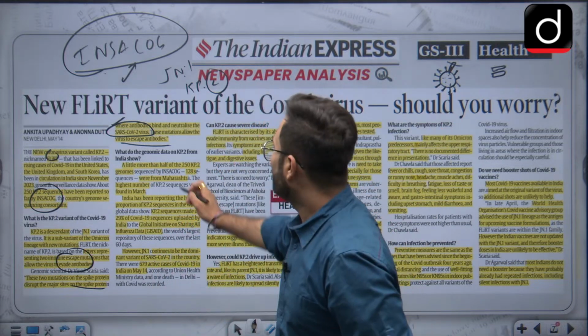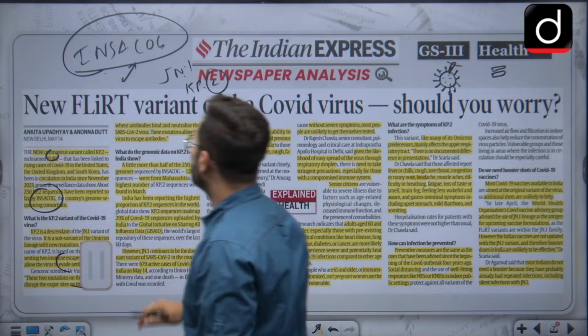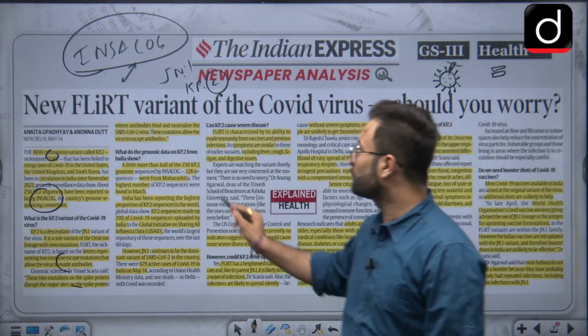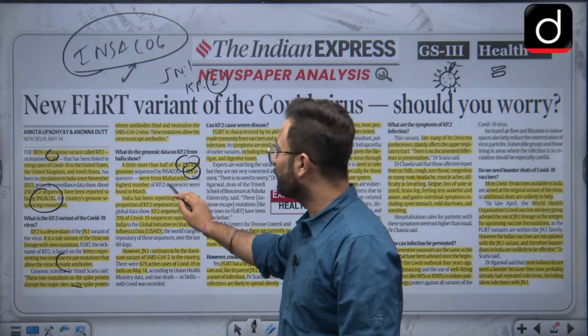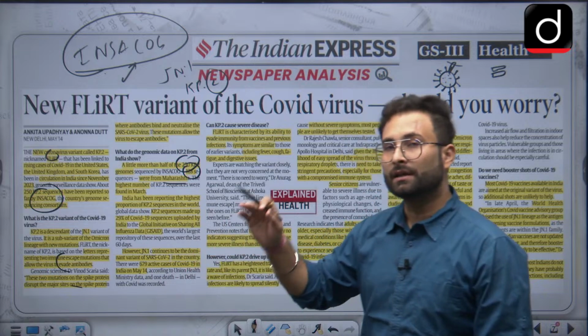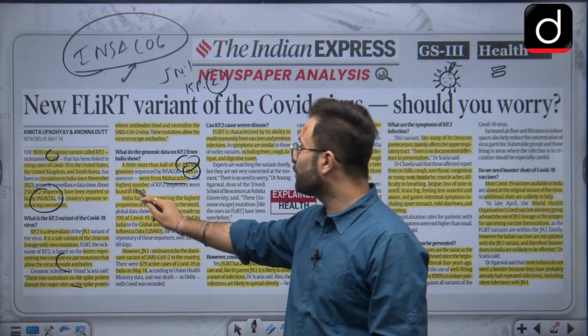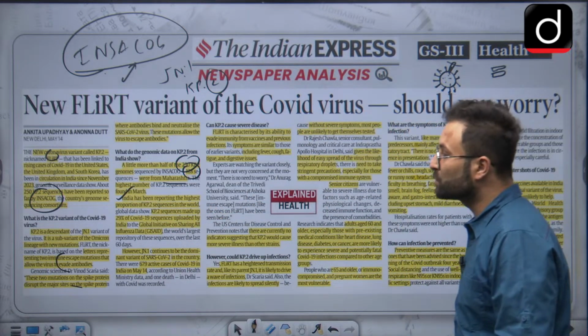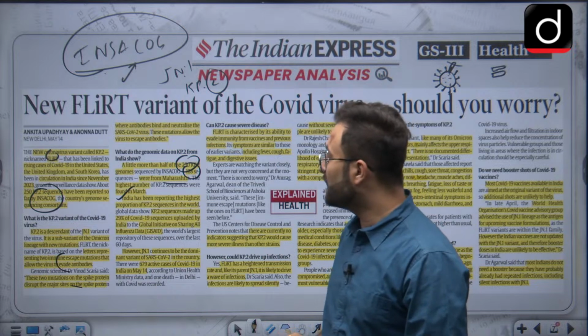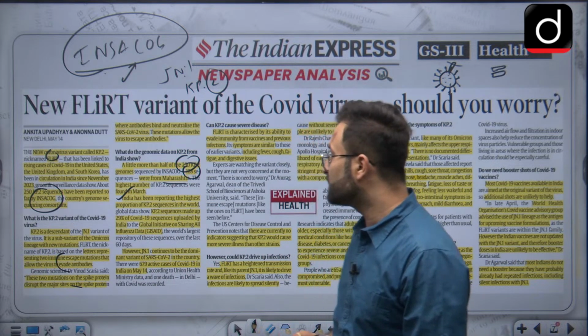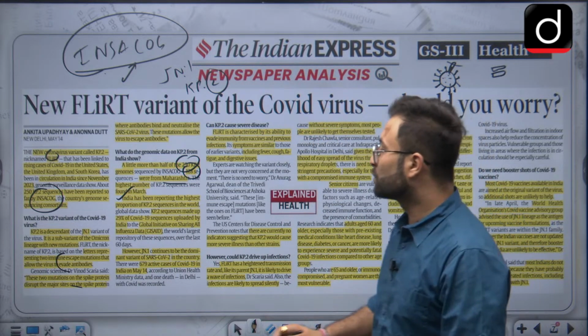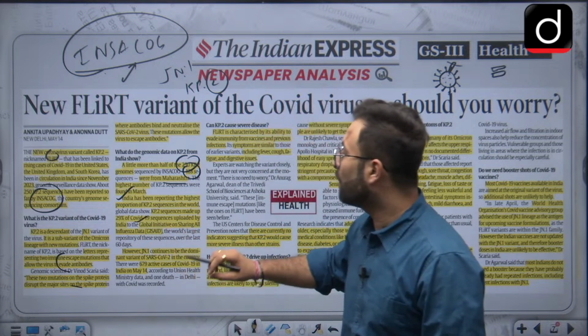Okay, now coming to what the genomic data on Kp2 in India shows. Out of 250 cases, 128 are from Maharashtra. Okay, that is the highest number. They were found in March. India has been reporting the highest proportion of Kp2 sequences in the world. Kp2 sequences made up 29% of the COVID-19 sequences uploaded by India, and that is to GISAID, the Global Initiative on Sharing All Influenza Data.